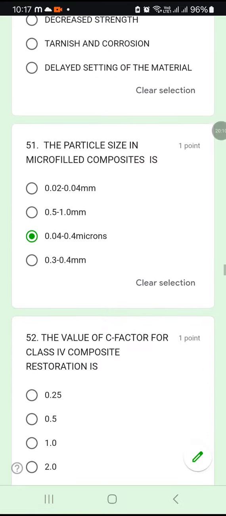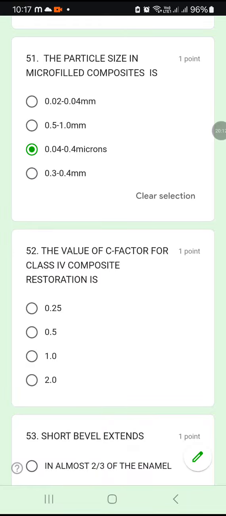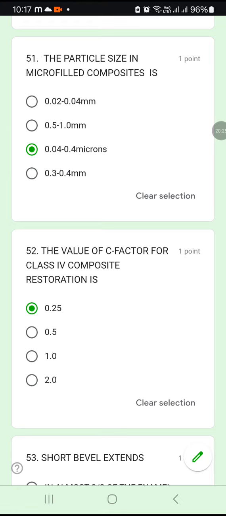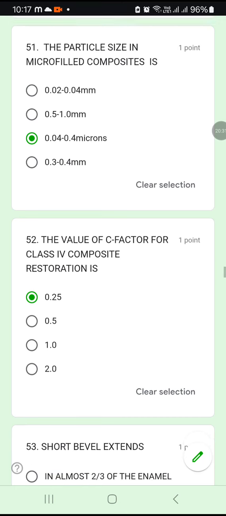Okay. What is the value of the C factor for a class 4 composite restoration? 0.25, 0.5, 1, or 2? Okay, it is 0.25. 52A. The value of the C factor for a class 4 composite restoration is 0.25.